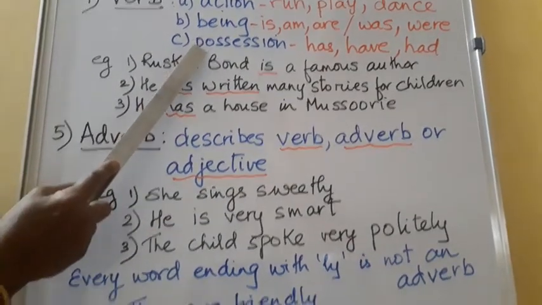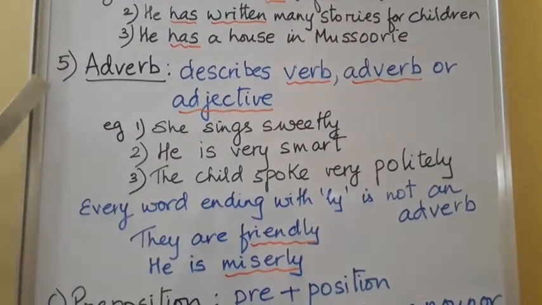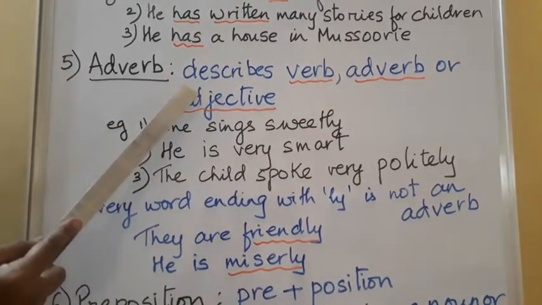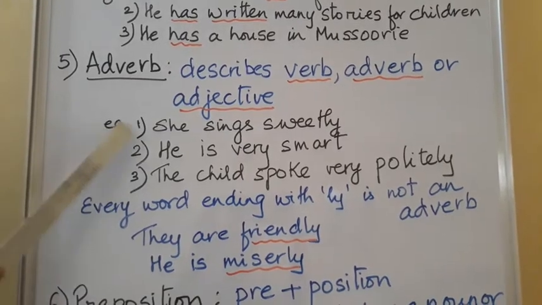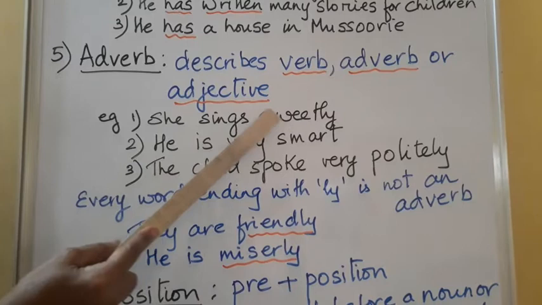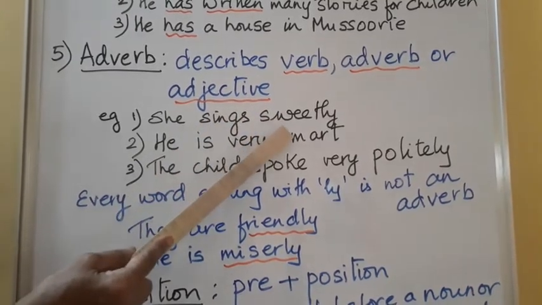Has indicates possession. The next part of speech is adverb. An adverb describes a verb, adverb, or adjective. In the first example, she sings sweetly. Sings is the verb. Sweetly describes the verb, and that is an adverb.